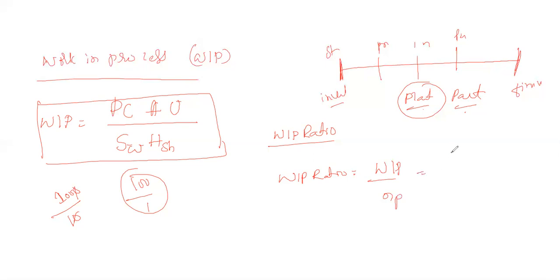In brief, WIP over number of machineries. The number of machineries under the process, the number of machineries in the plant, utilization of that, into Q into PC. Q is the total number of production plant, that is the capacity.